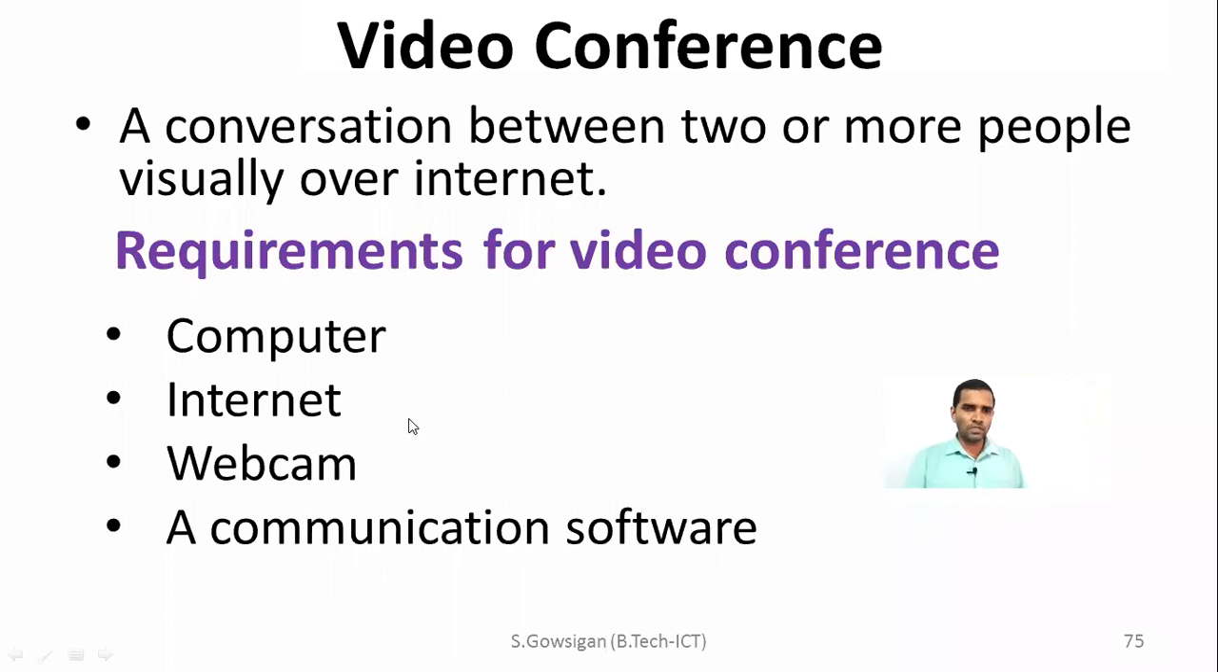Because of the lack of internet speed, you are not permitted. So this class is actually a video conferencing. Since it's video conferencing, there is no need for any explanation because you are participating in it, so you know everything. Look here: a conversation between two or more people visually over internet.